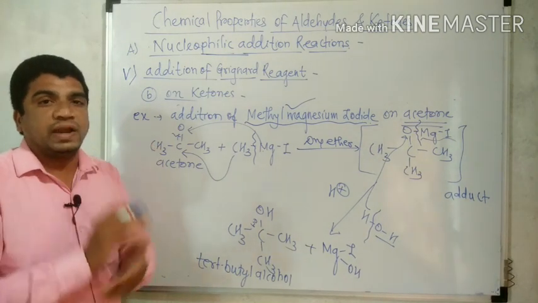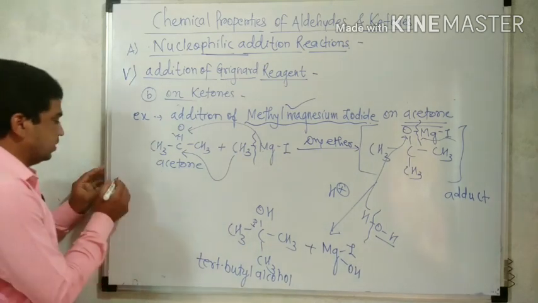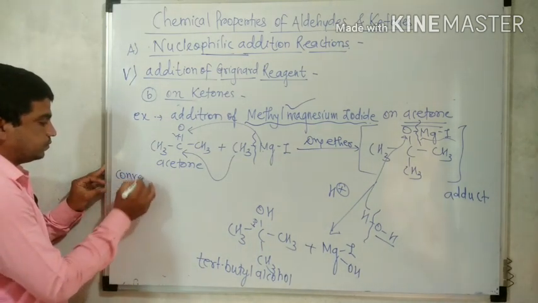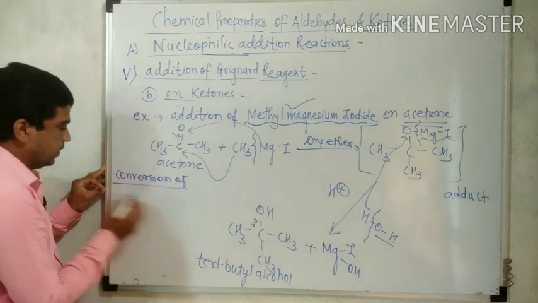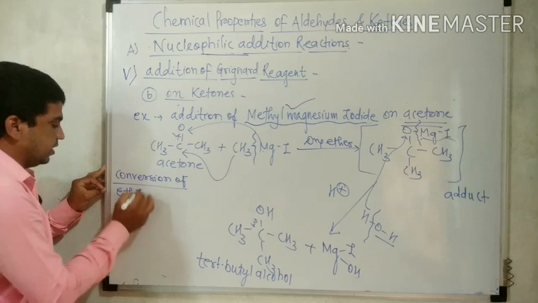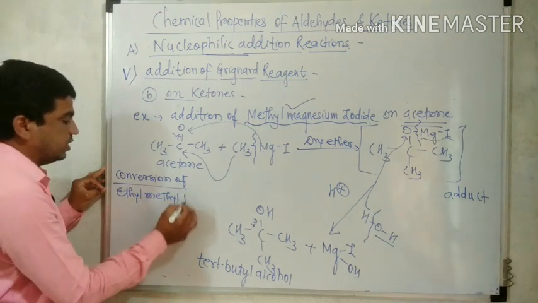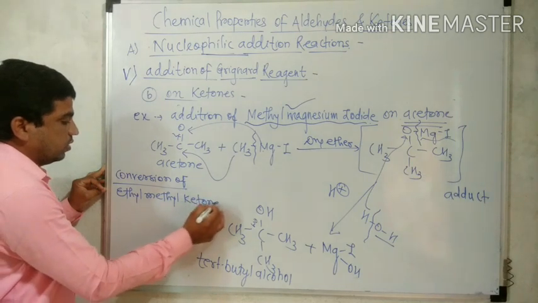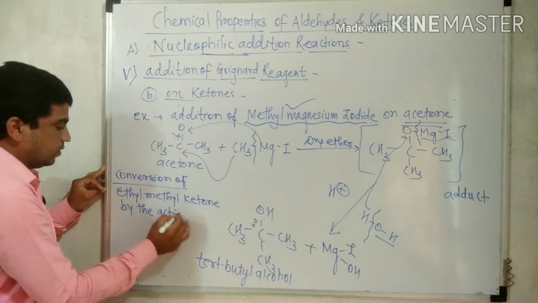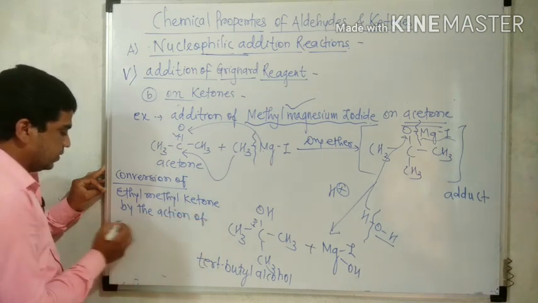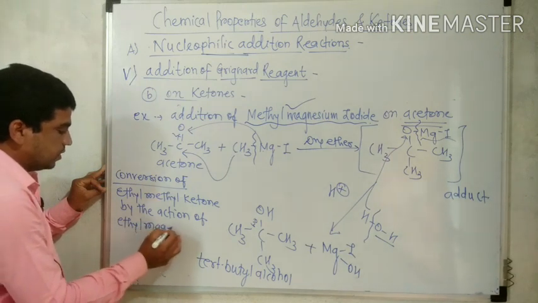Now you have to write an example. You have to write the conversion of ethyl methyl ketone by the action of ethyl magnesium iodide.